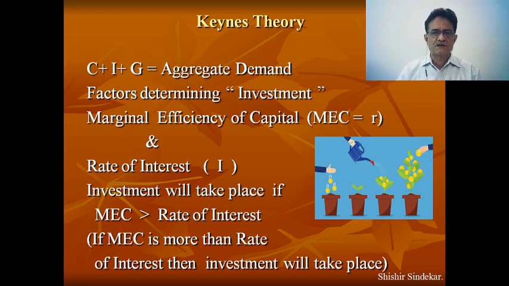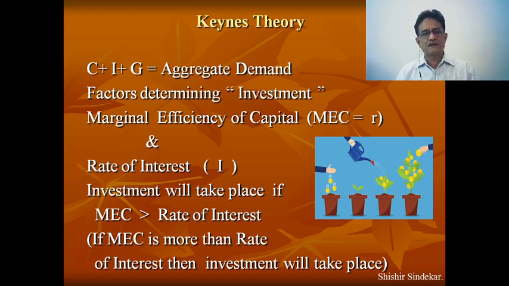Our consumption expenditure depends on our income and propensity to consume, how we spend. Some people may spend 100%, some people may spend 20% or 50%. So my consumption basically depends on my income and my propensity to consume. Keynes has also explained the psychological law of consumption. Today, I am more interested in concentrating on investment. That is the second part of the Keynes theory: what are the factors which determine investment?